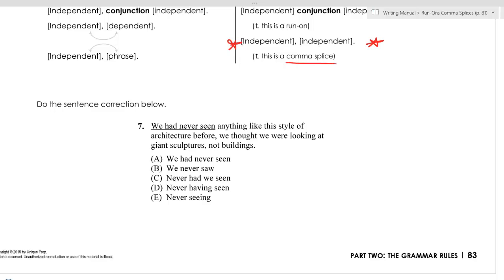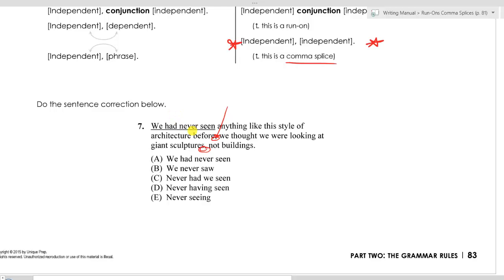Okay, so in number 7 we had never seen anything like this style of architecture before. We thought we were looking at the giant sculptures, not buildings. So we actually have 2 commas in this sentence, so we've got to keep an eye on those. 1 comma there, 1 comma there. Let's take a look at this first comma. And remember, we said when we see a comma, we have to check what comes before and what comes after.